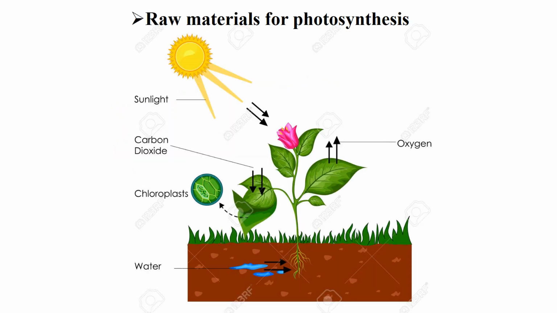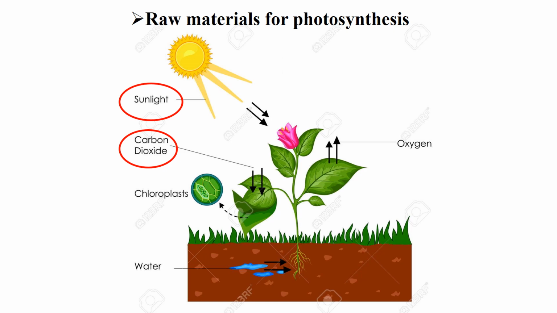Now students, what are the raw materials for photosynthesis? There are many things which are very essential for photosynthesis in plants. So what are the main things? First is sunlight. Second is carbon dioxide, which is absorbed by the green leaves, as there are small pores in them called stomata.